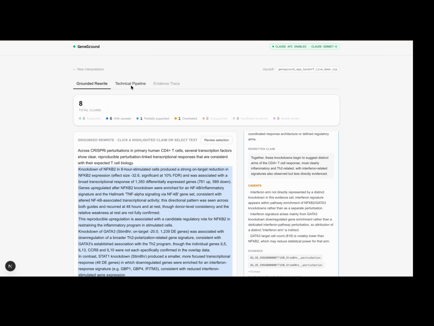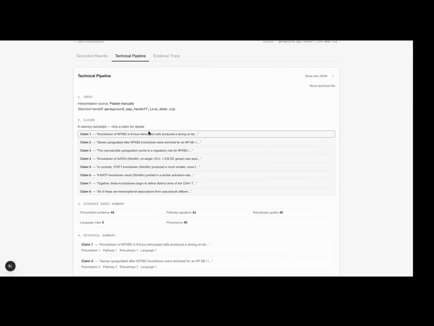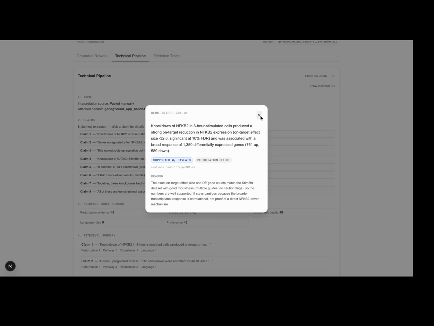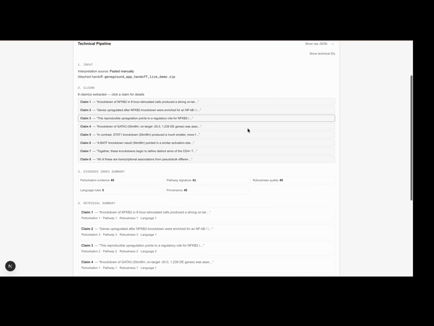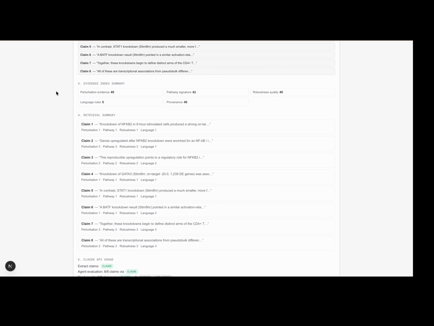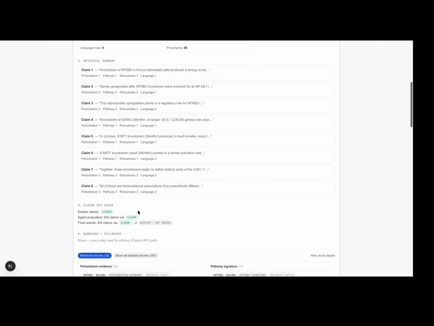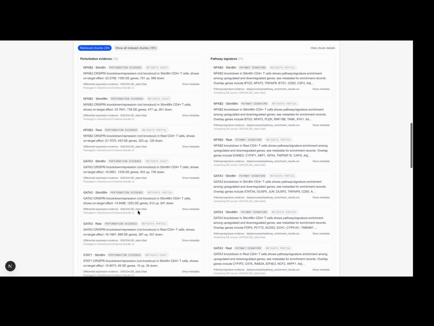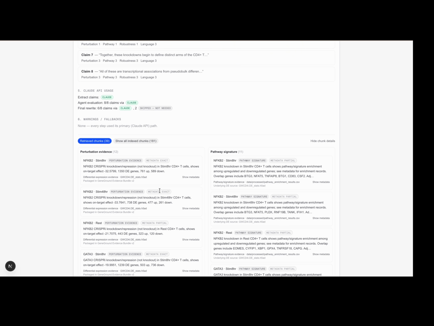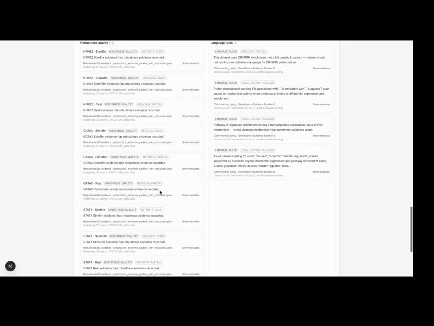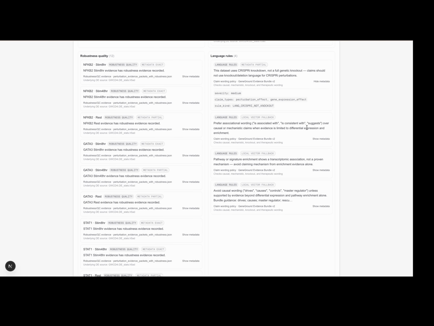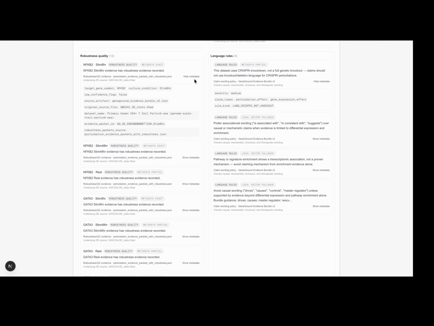The technical pipeline makes the process transparent. You can click a claim to view its status and reasoning. This page shows the input source, extracted claims, the number of evidence chunks in each evidence index, the number of retrieved chunks per claim, and any warnings or fallbacks. Clicking into more details shows the chunks actually reviewed for agent evaluation, and all the evidence indexed from the user's inputted file. And then clicking Show Metadata shows the details like the original source file and artifact, dataset, and target gene symbol, making the system auditable instead of black box.